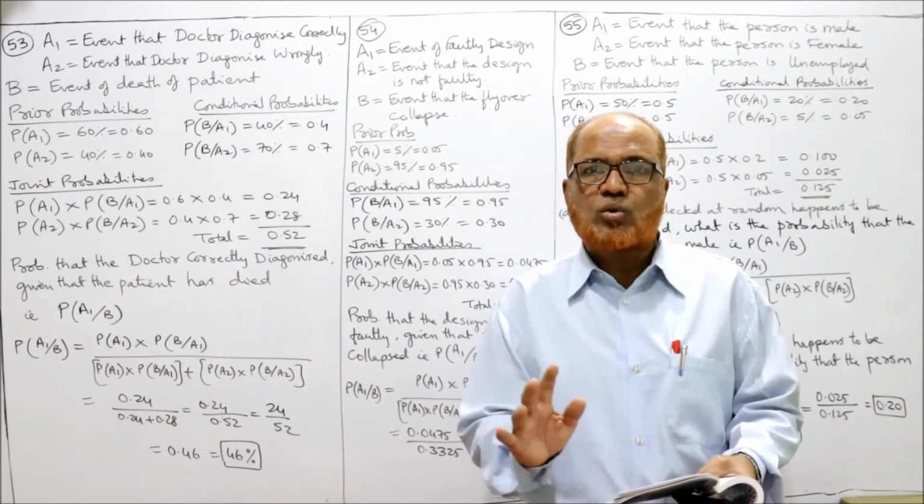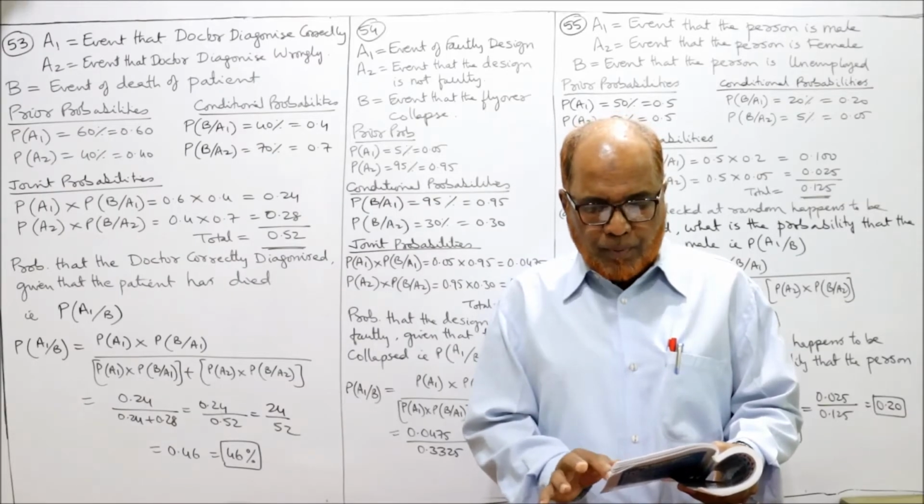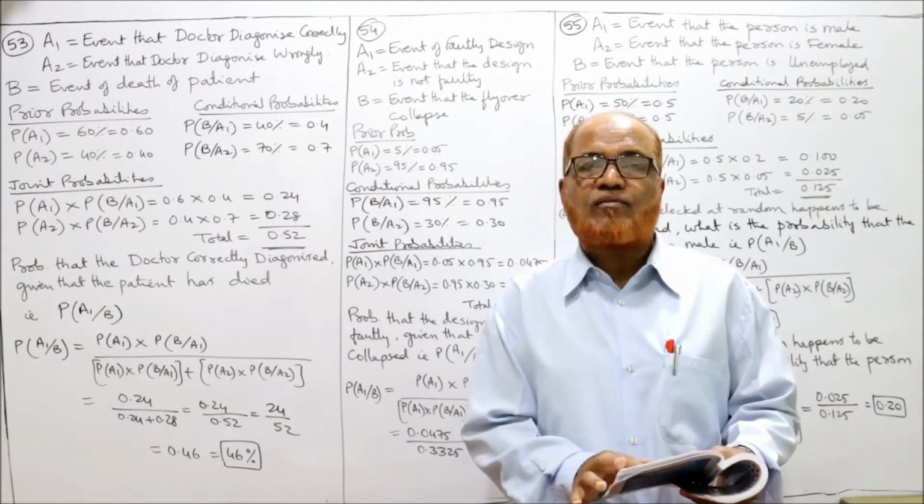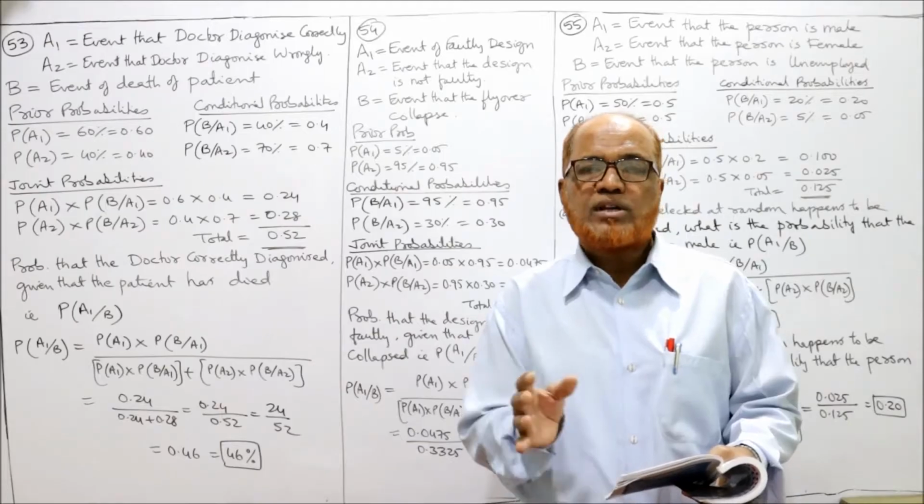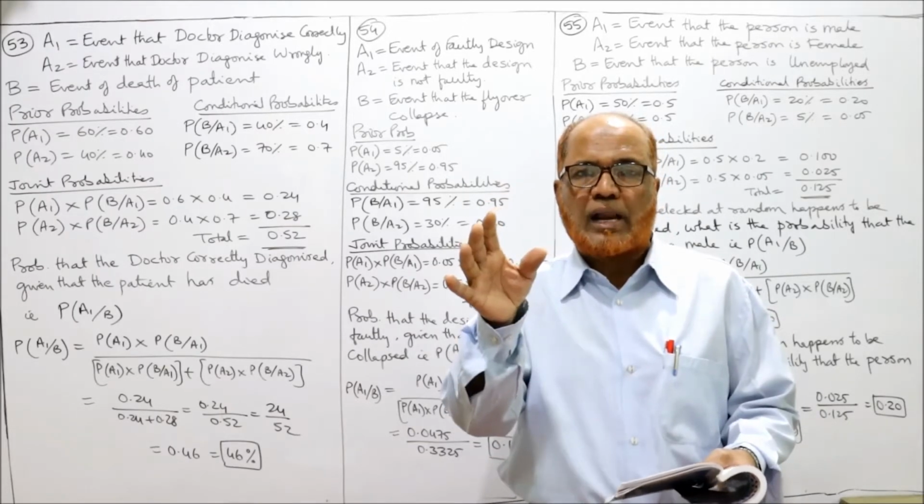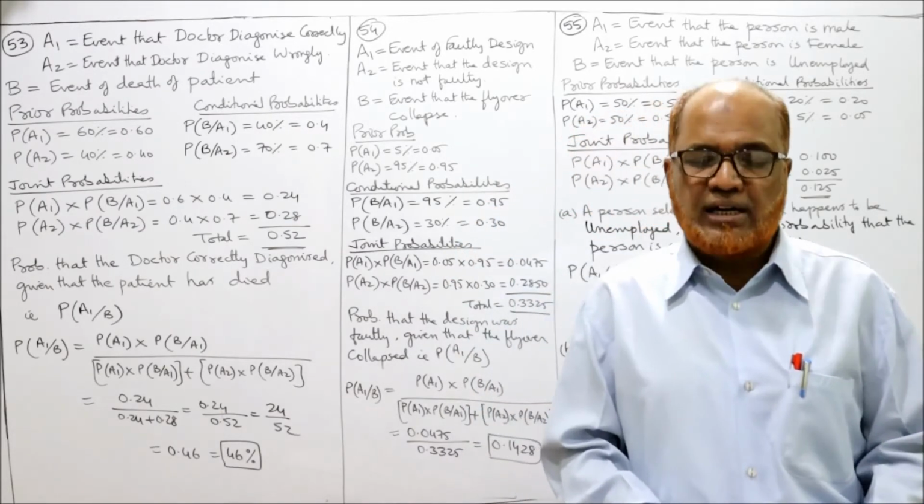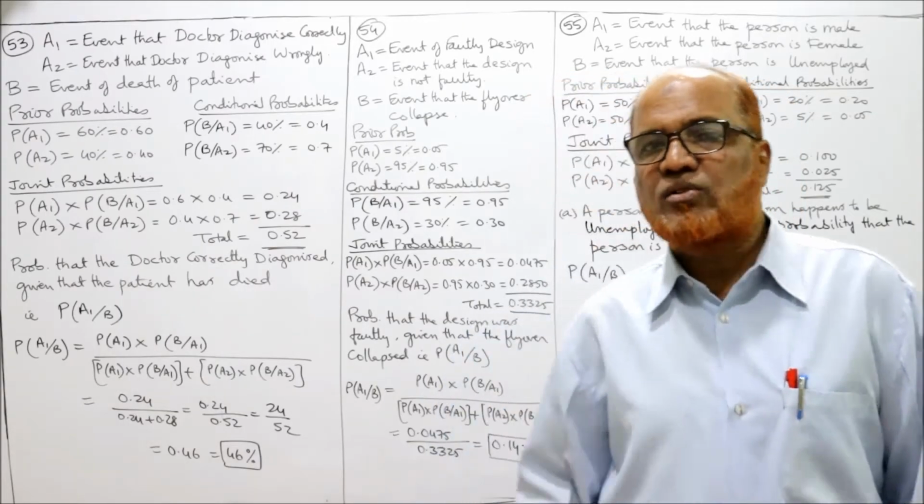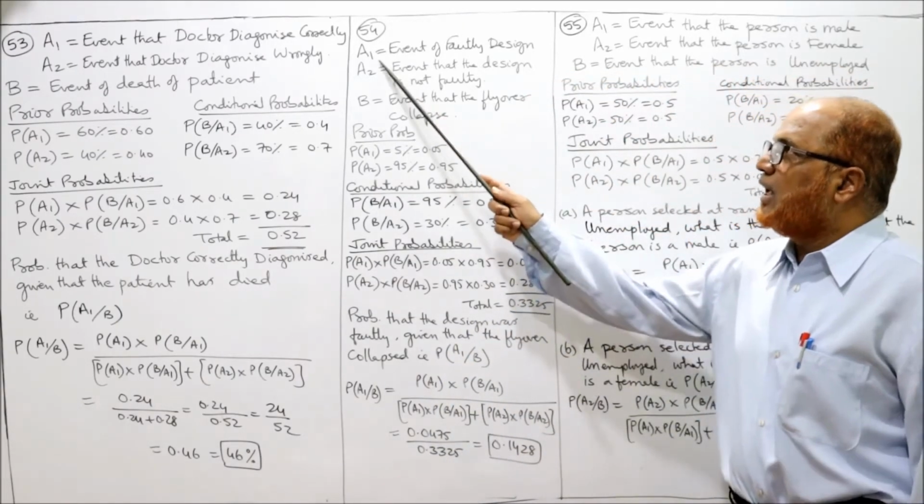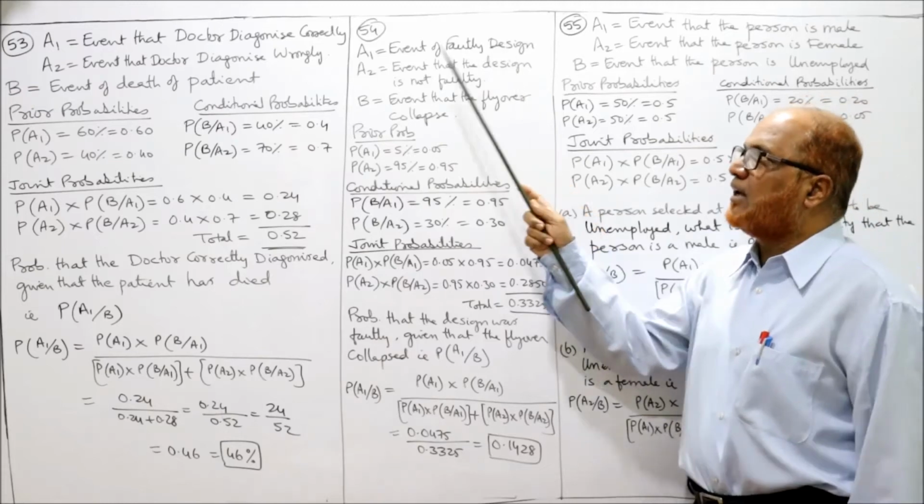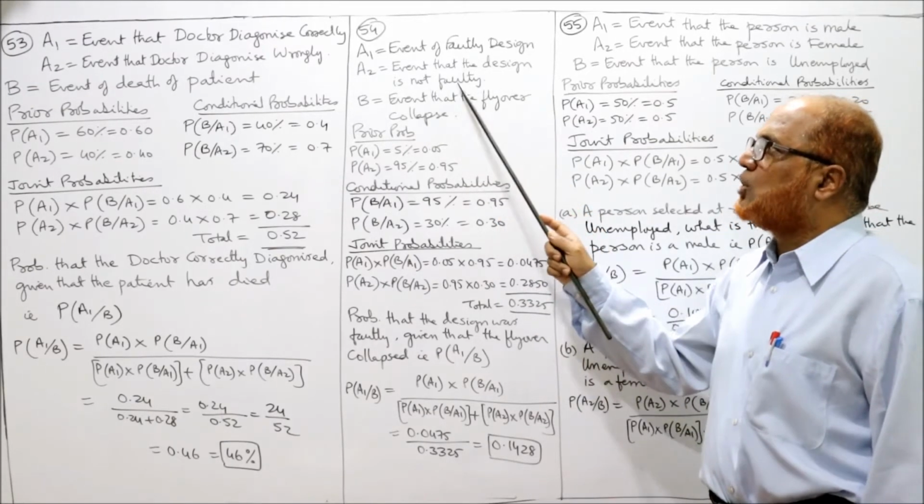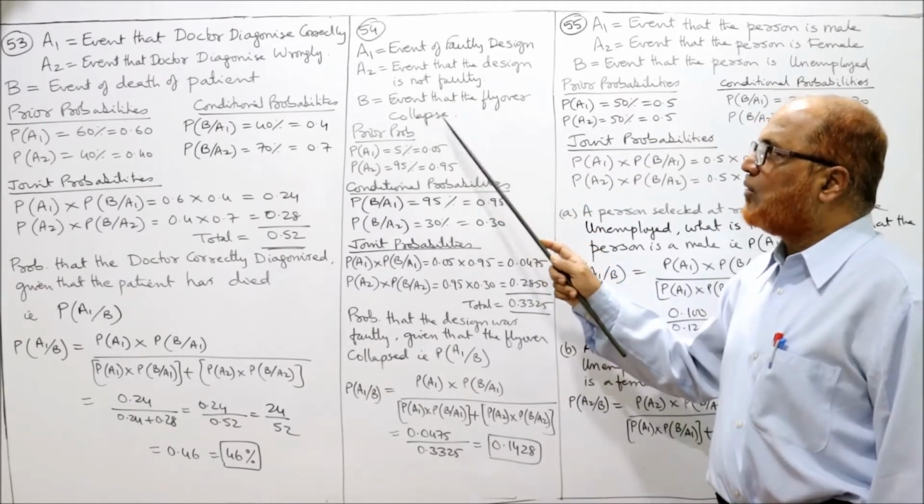If the flyover just collapsed, what is the probability that the collapse is because of faulty design? What is the probability that the flyover collapsed due to faulty design? That is the question. Now first we write in symbol form. A1 is equal to the event of faulty design. A2 is equal to the event that the design is not faulty. B is the event that the flyover collapsed.